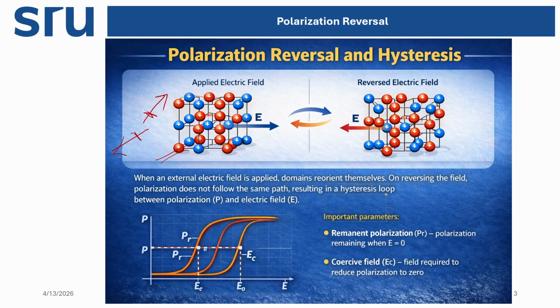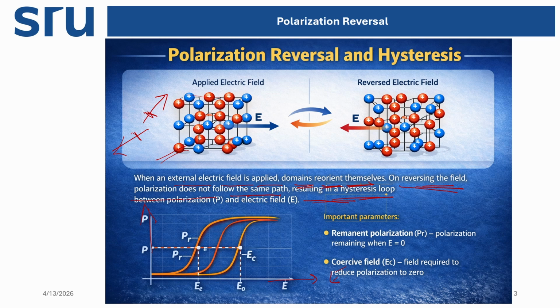When an external field is applied, the domains reorient themselves. On reversing the electric field, the polarization does not follow the same path, resulting in a hysteresis loop. Here in the picture, this is the electric field we are applying, and the polarization takes place in these directions.